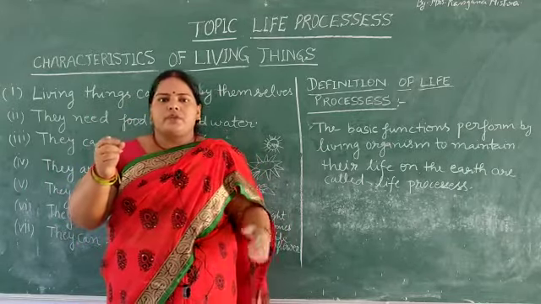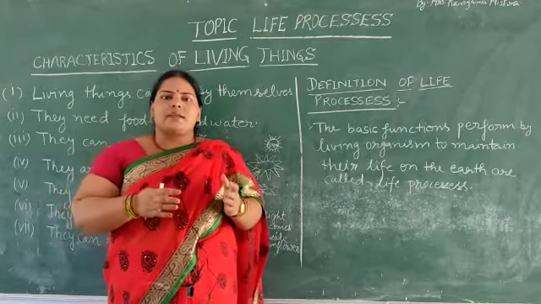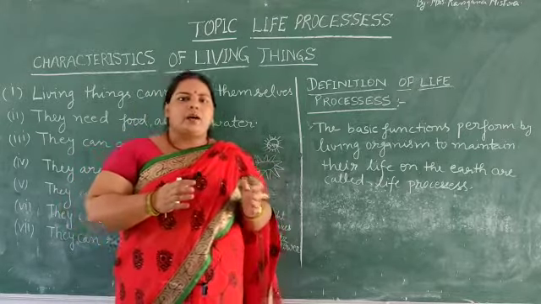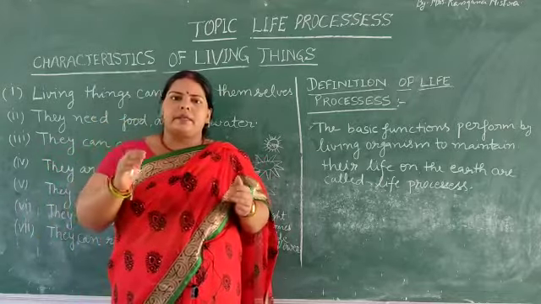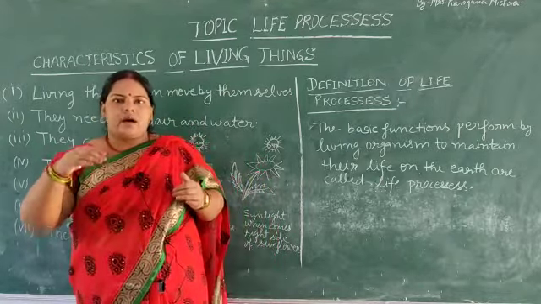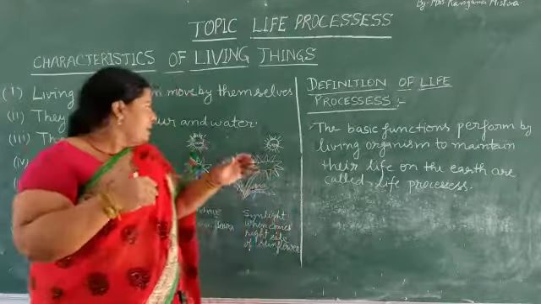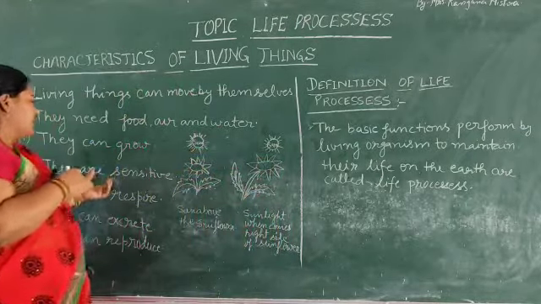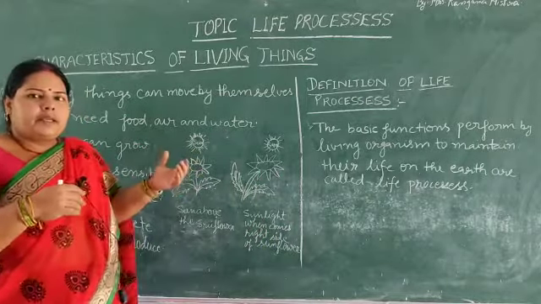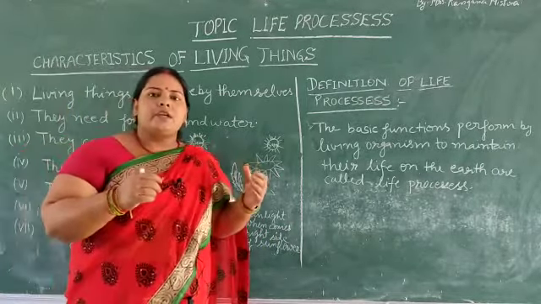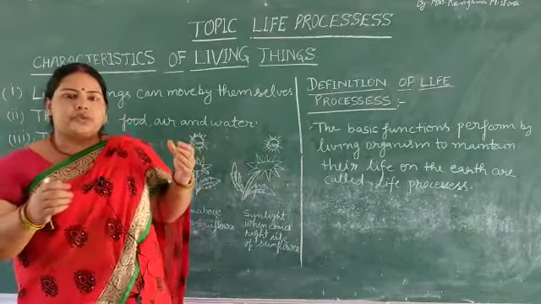When the tissues or cells of human beings do not grow, they cannot develop upward. Here we learn the topic: they are sensitive. Sensitive means having the ability to respond.